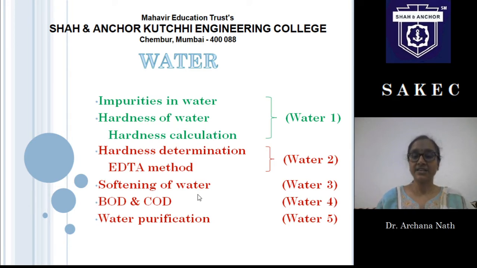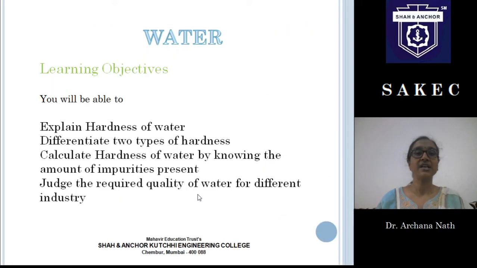So today we will learn how to calculate hardness. The calculation of hardness will be done by knowing the amount of impurities present in it. So by doing that, we will be able to explain hardness of water and differentiate between two types of hardness. And after knowing about hardness, we'll be able to judge the quality of water for different industry.